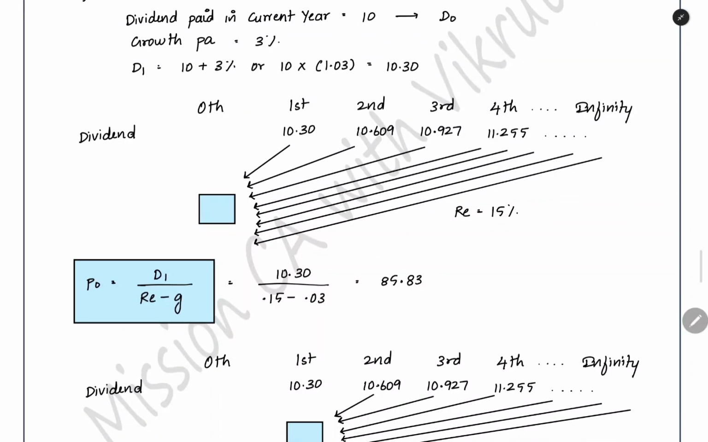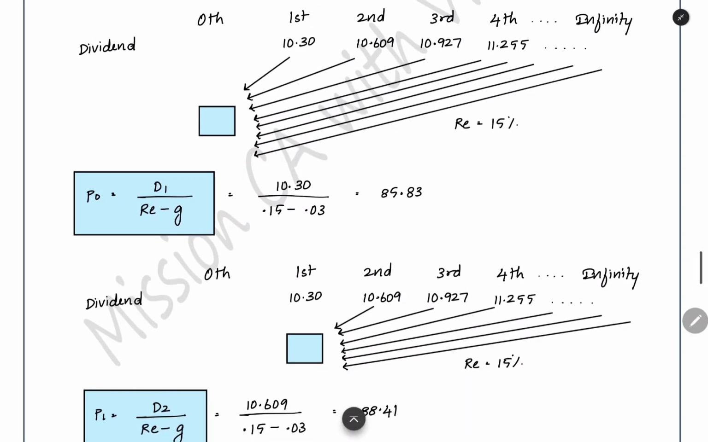When you are using this formula, what you are getting? D1 by RE minus G. The dividend at the end of first year you are taking, and you are discounting all that to present value. All the cash flow which you are getting till infinity, you are discounting using the discount rate.